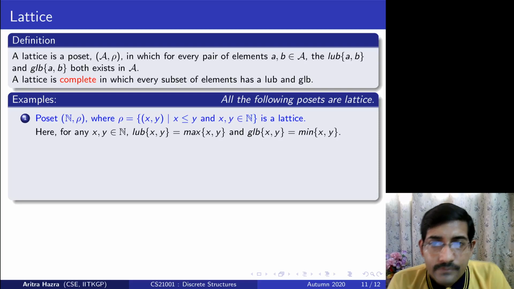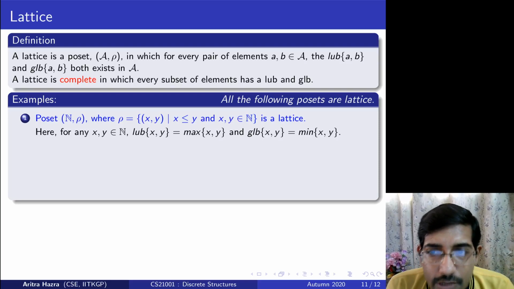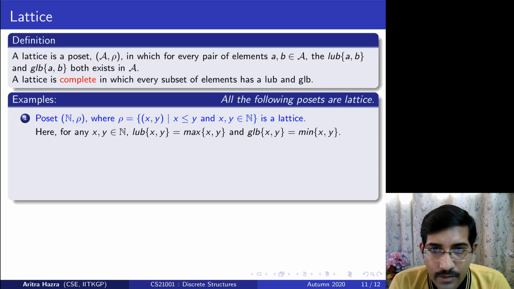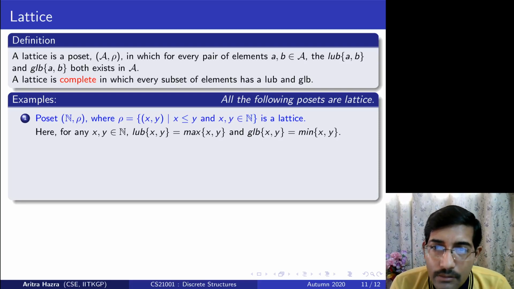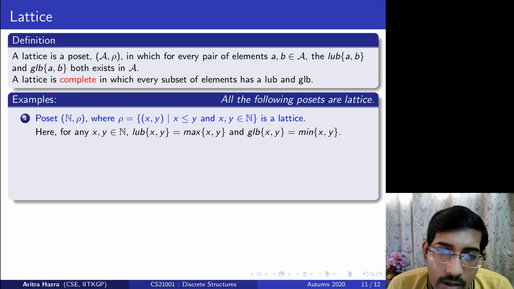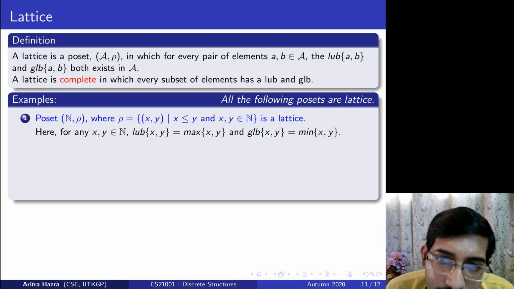Example: less than or equal to relation over the set of natural numbers. Any pair of elements you take, 4, 9, the max is where I reach, so 9 would be my least upper bound. All the other elements more than 9 are also my upper bounds, the least one is 9.